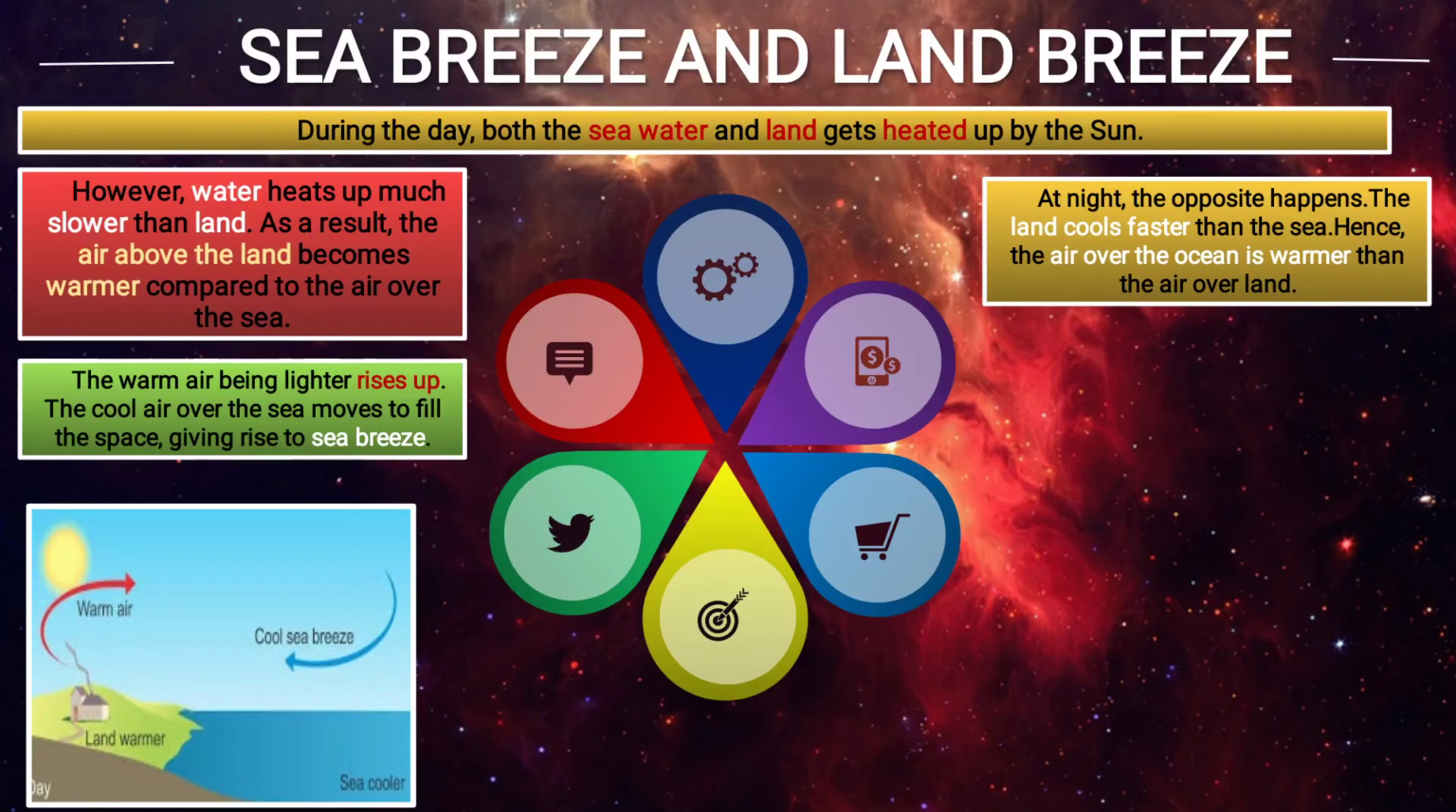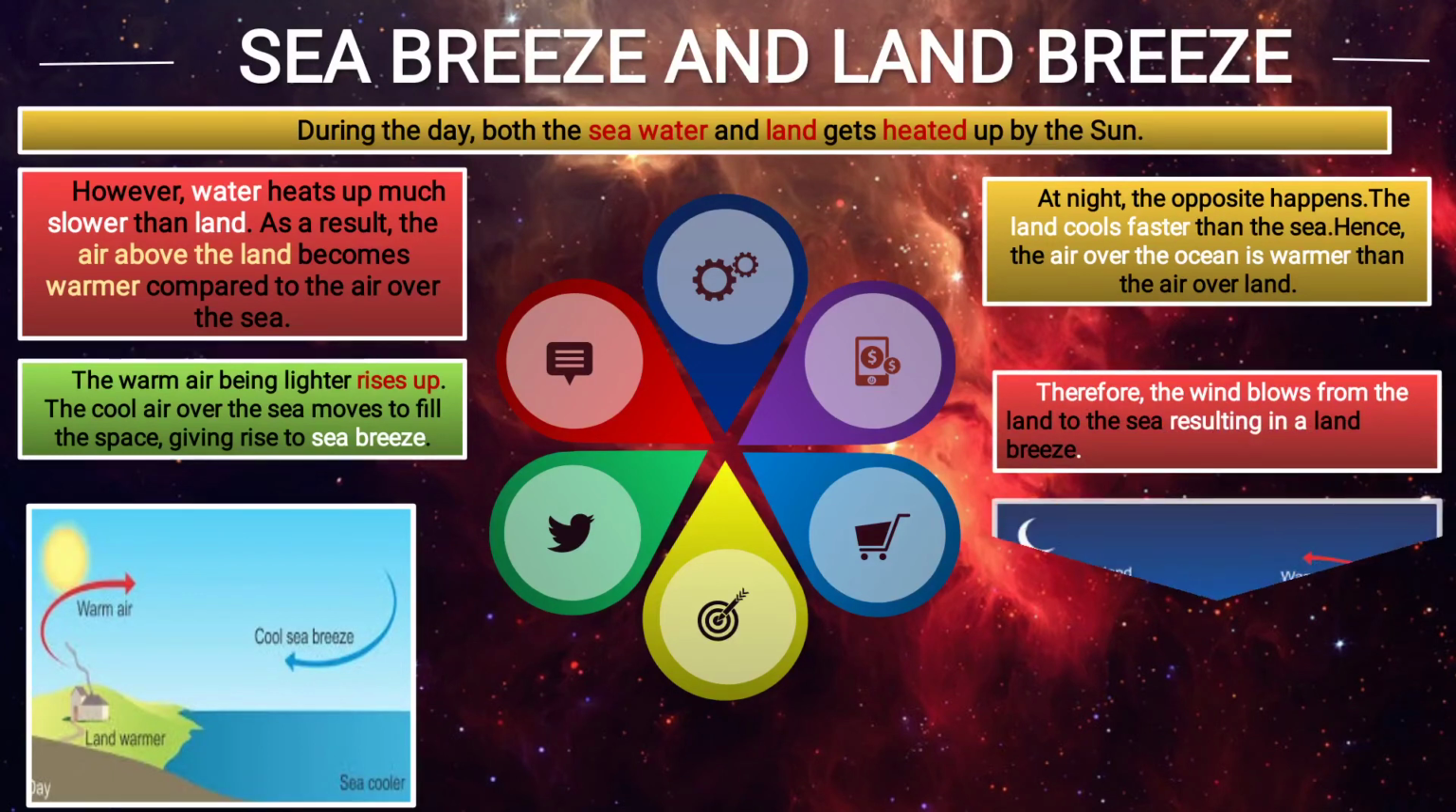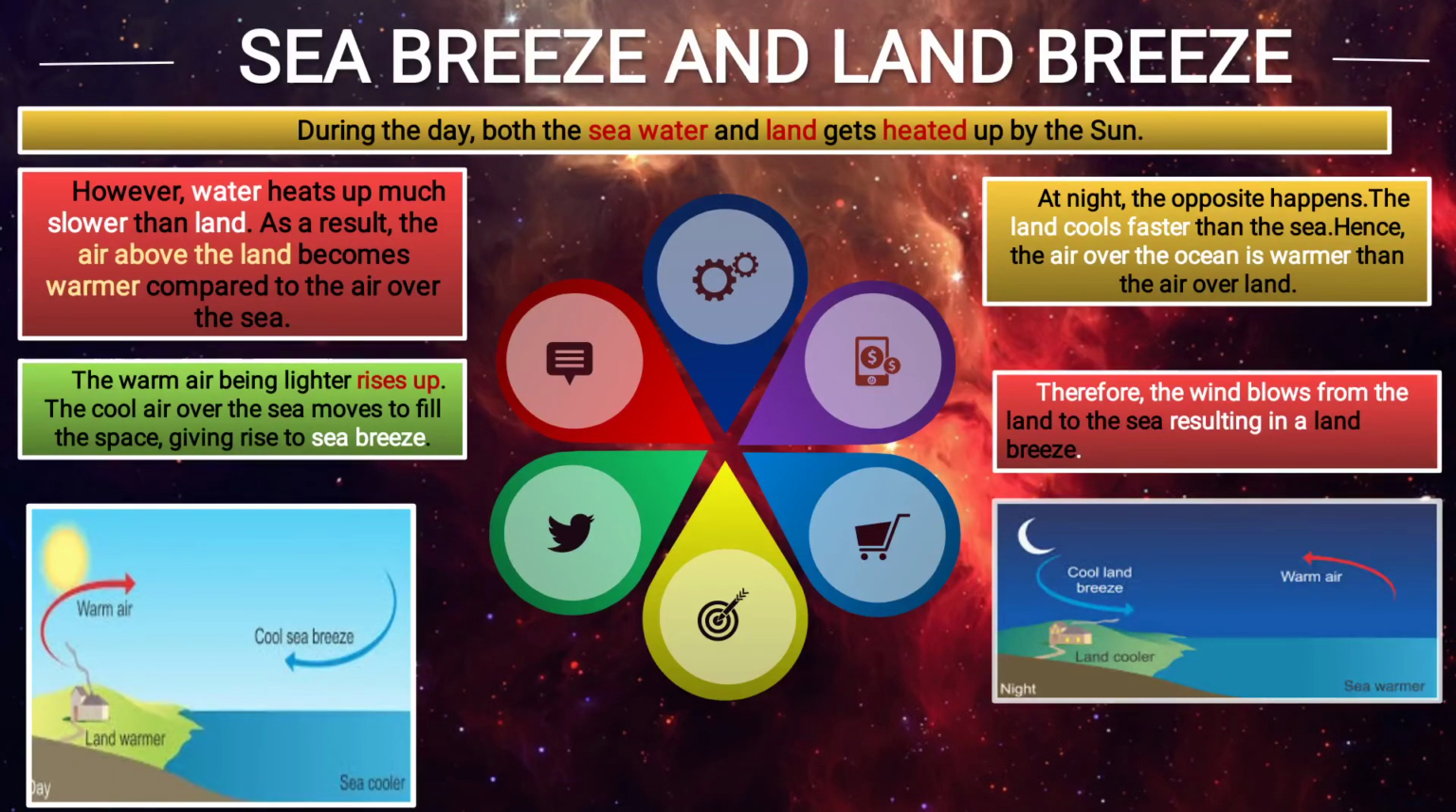At night, the opposite happens. The land cools faster than the sea. Hence, the air over the ocean is warmer than the air over land. Therefore, the wind blows from land to the sea, resulting in land breeze.